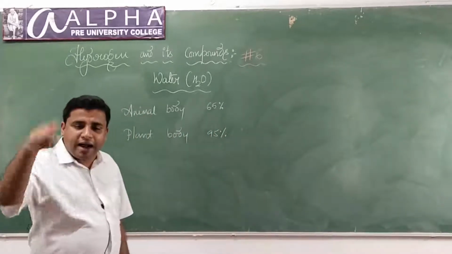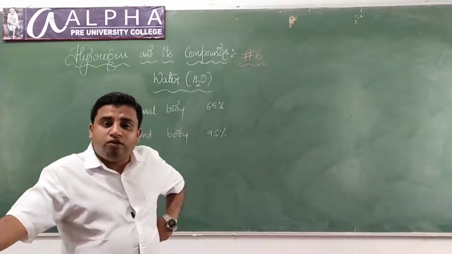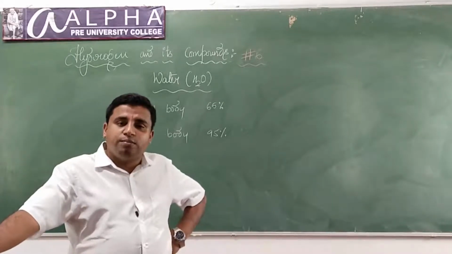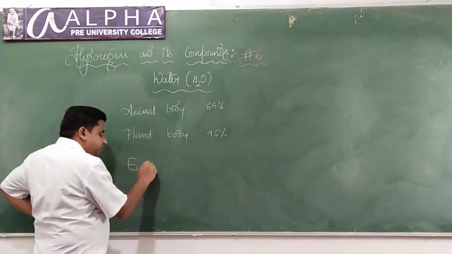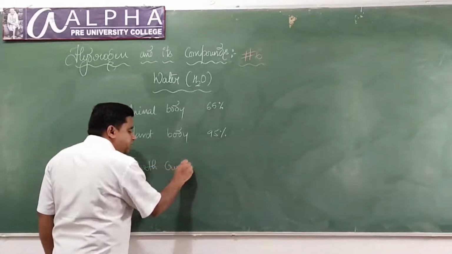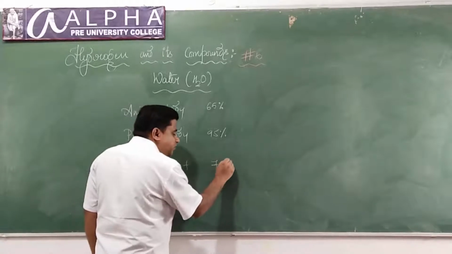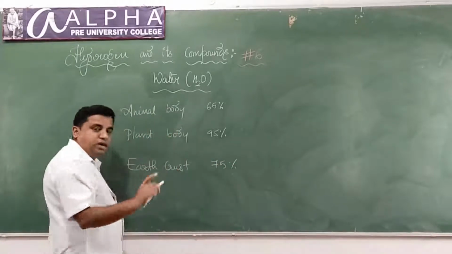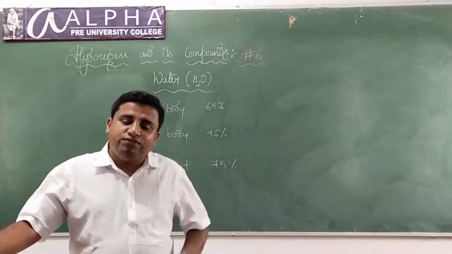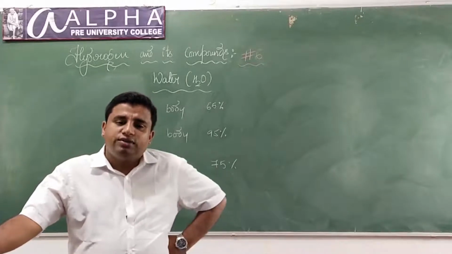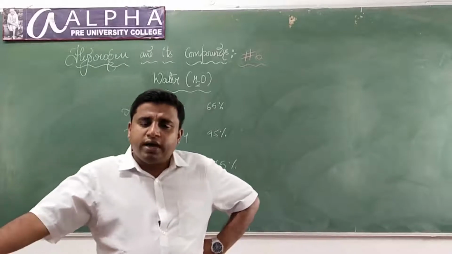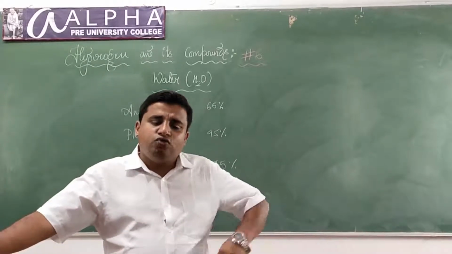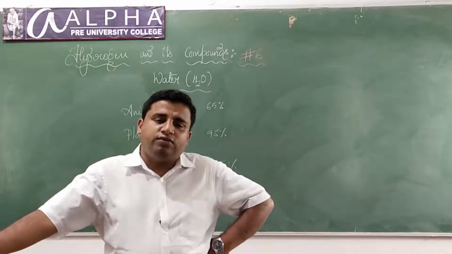The entire plant is composed of water. And if I take the earth crust, 75% of the earth crust is filled with what? Water. 75% of the earth crust is filled with water, isn't it? Yes, without water it becomes very difficult for any living system to survive.